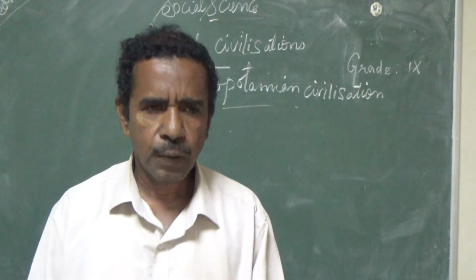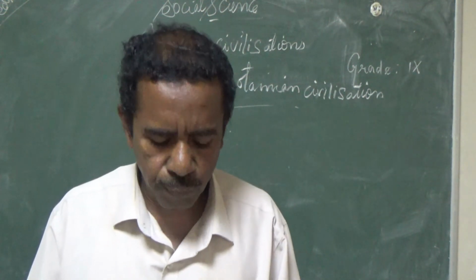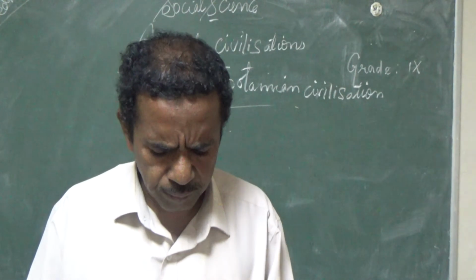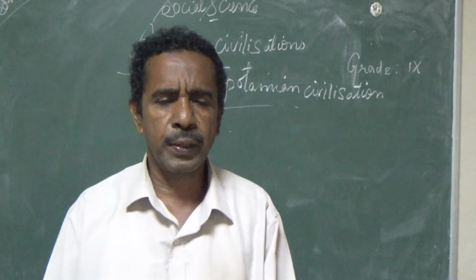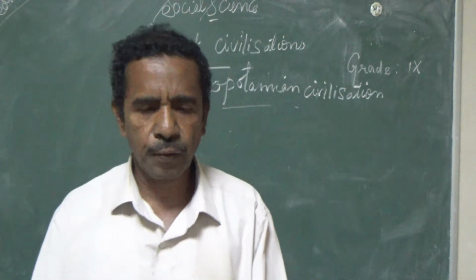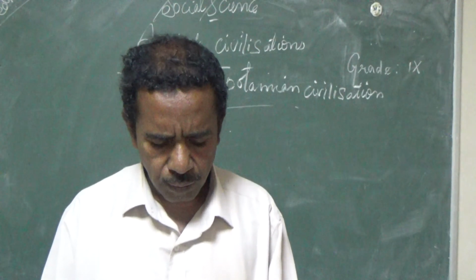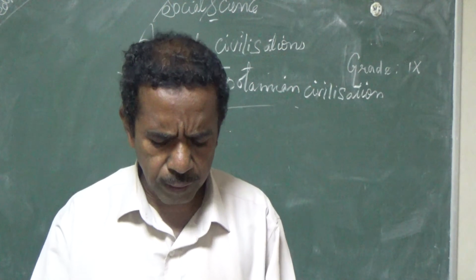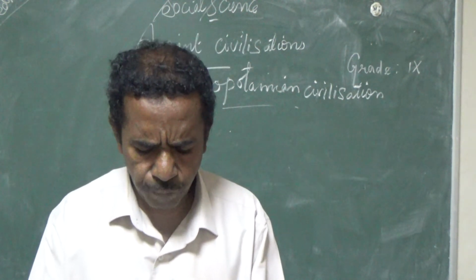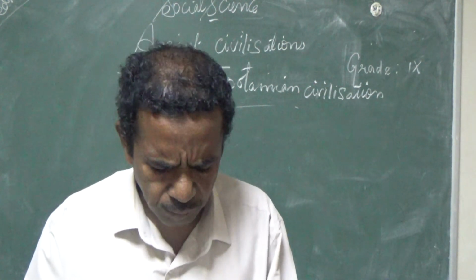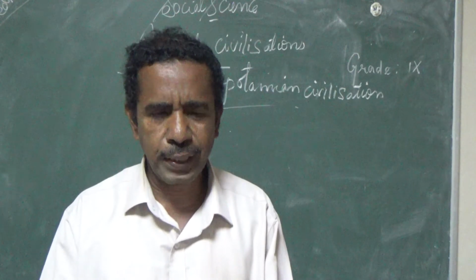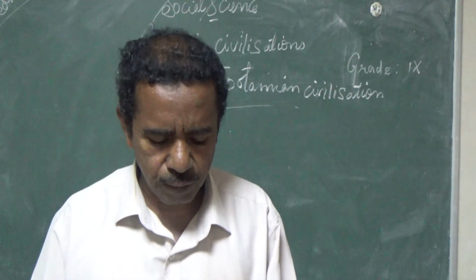Cuneiform, the writing system of the Sumerians. Sumerians, Babylonians, all their writing system was known as cuneiform writing. The shape of the letter is in the form of a wedge and hence it is called cuneiform. Wedge-shaped script.